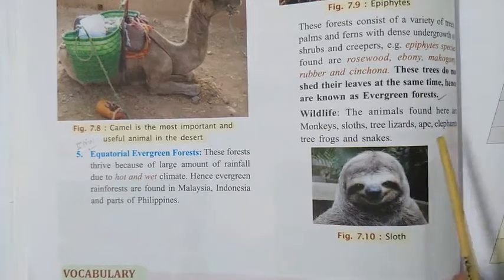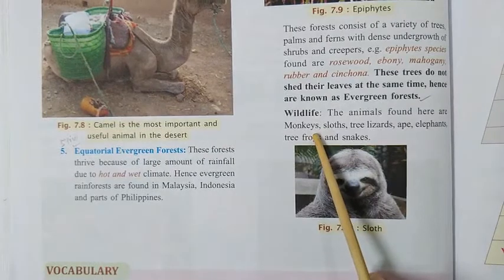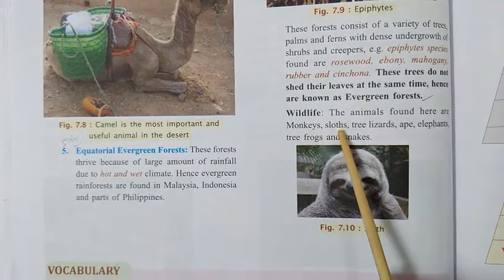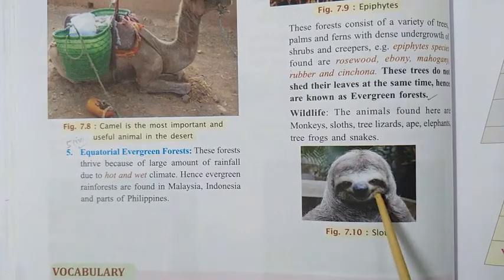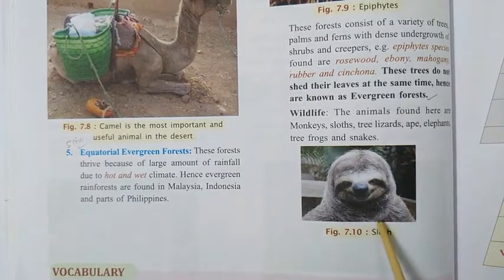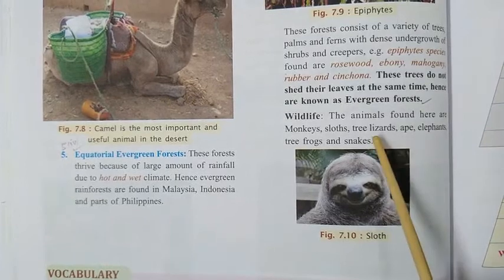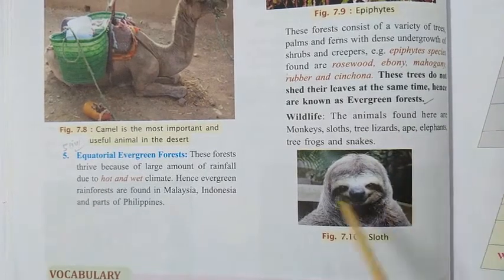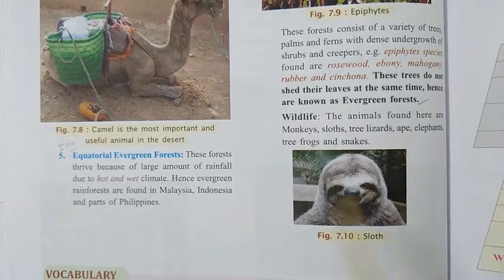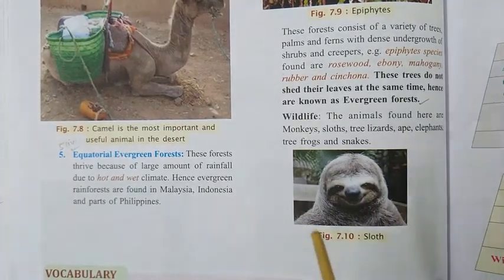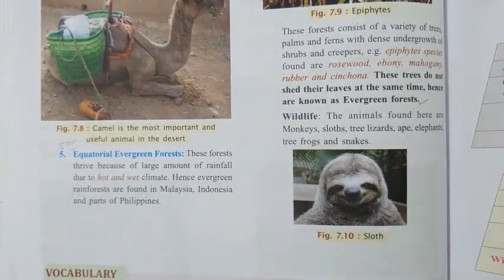Some important animals found here are varieties of monkeys. Sloth bear is a very slow animal; you may have seen this type of animal on the Discovery Channel. Then the tree lizard, ape, elephants, tree frogs and snakes are found. Besides all these, varieties of birds and reptiles are also found.